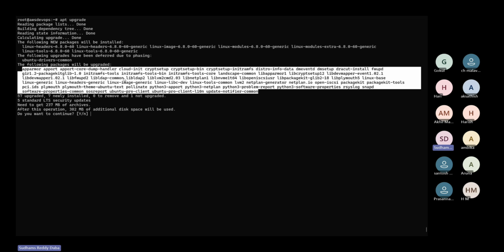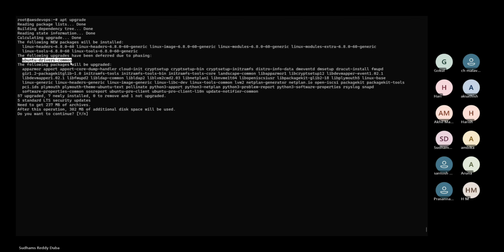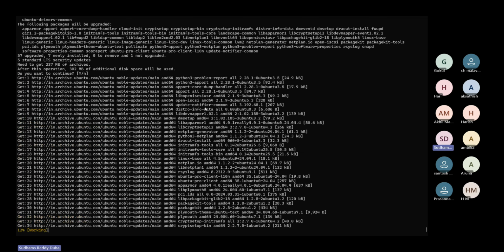This is 57 and this is 58 total. What is it trying to say? How much disk space will be occupied? Total it is 302 MB. That is the disk space it will occupy. If you are okay with this, press enter. It will start downloading them and install.